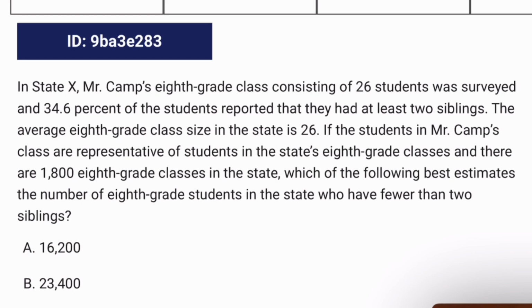In State X, Mr. Camp's 8th grade class, consisting of 26 students, was surveyed, and 34.6% of the students reported that they had at least 2 siblings. So at least 2 means they could have 2, 3, 4, 2 or more. You could write 2 plus. The average 8th grade class size in the state is 26. If the students in Mr. Camp's class are representative of students in the state's 8th grade classes, so they are a representative sample, and there are 1,800 8th grade classes in the state, which of the following best estimates the number of 8th grade students in the state who have fewer than 2 siblings?